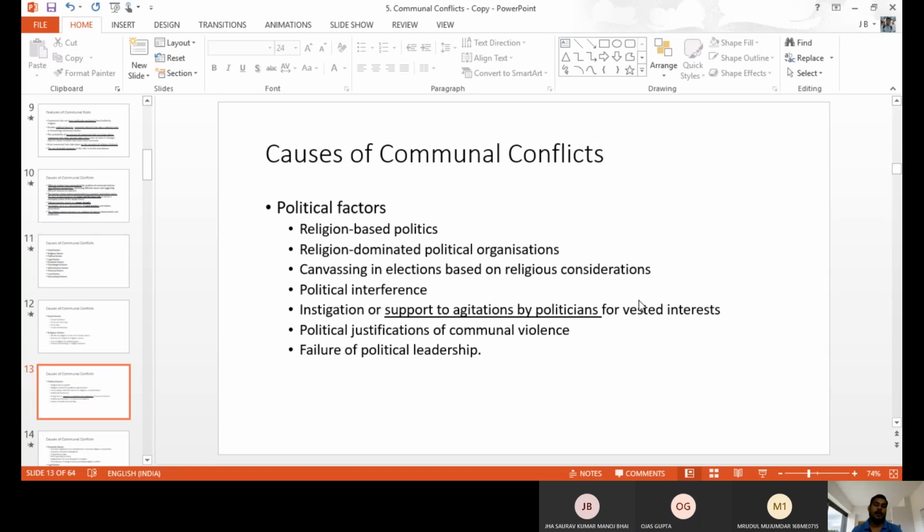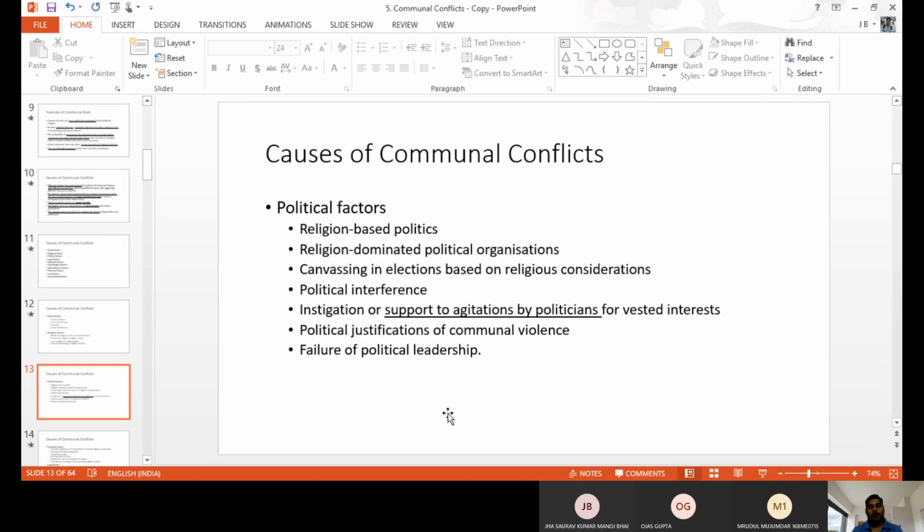And religion dominated in the political organization, like nowadays you know very well, right? Recently, and I don't want to tell the party name, the ruling party is doing something with the other religious based groups. So that is religion dominating the political party organization, which means automatically the religious people feel proud that they can do something. So when religion and politics mingle, automatically communal violence will happen in our society.